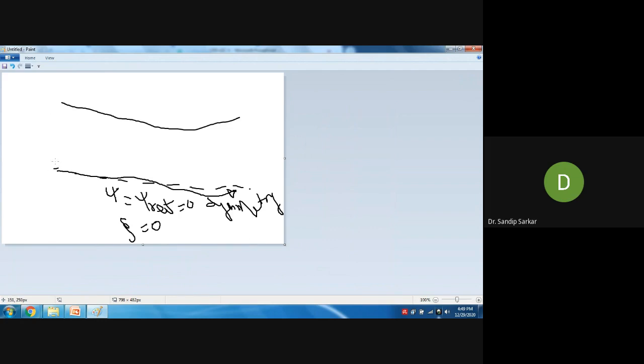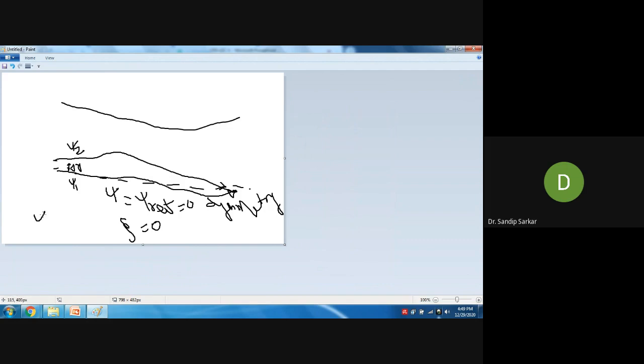So say suppose at a distance delta y from this streamline, you have another streamline which will also pass here. Let us say this is psi equal to psi 1, streamline 1 at the symmetry plane, and next to it, at a distance delta y from the streamline at the symmetry plane, let us say psi 2.